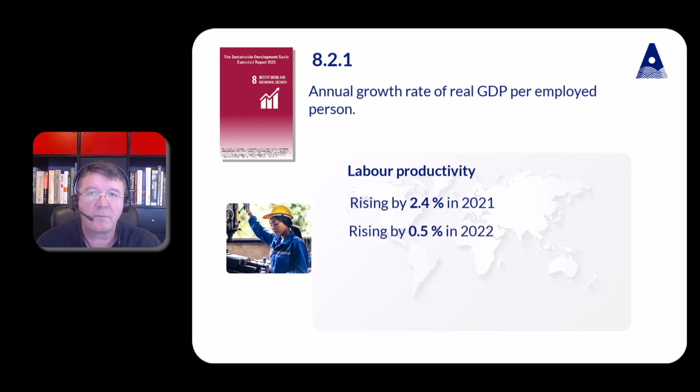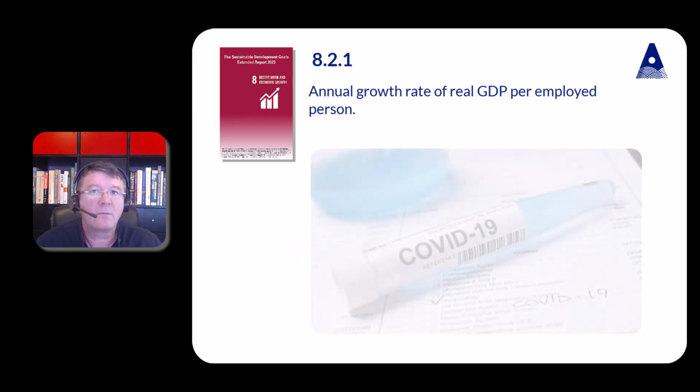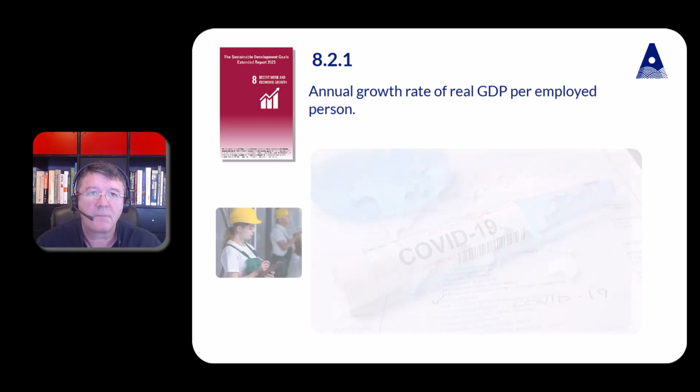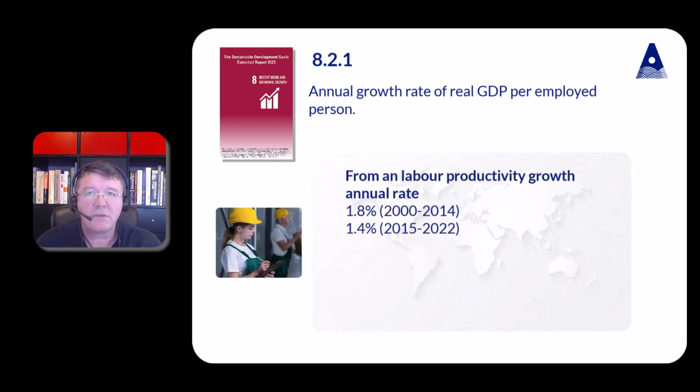Labour productivity rebounded in 2021, rising by 2.4%, but productivity growth slowed in 2022, increasing by only 0.5%. However, even before the onset of the COVID-19 pandemic, productivity growth had been slowing around the world. The latest estimates extend the downward growth trend from an average annual 1.8% between 2000 and 2014 to 1.4% between 2015 and 2022.